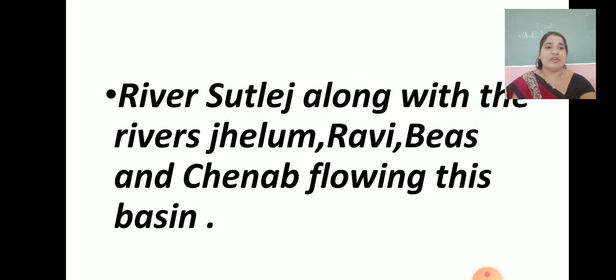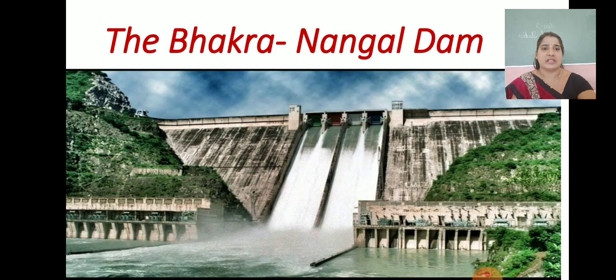Yes. So rivers like Satluj, along with the rivers Jhelum, Ravi, Beas and Chenab, flow in this basin. So in the Indus Basin, we are having these rivers. The rivers are Satluj, Jhelum, Ravi, Beas and Chenab. They are flowing in this basin.